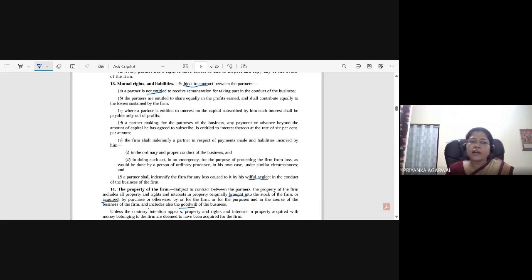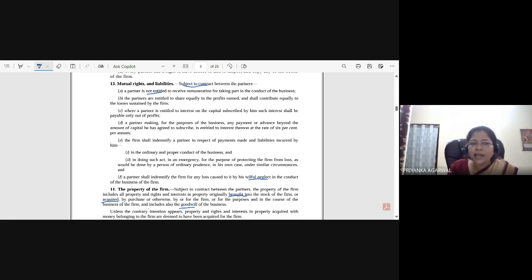Even in case of a proprietorship concern, if the proprietor wants to draw remuneration from the undertaking, that person can do that. And it's not necessary only by the contract, it can even be by usage, like the customs prevailing in that area or during that business. So if that custom or trade usage also says that the partners can draw remuneration, then also they are entitled to remuneration. That's why it is mentioned subject to a contract between the partners.